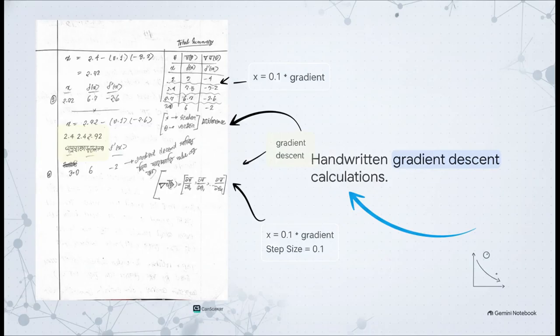And you can actually see this trial and error happening line by line right here. The student multiplies the gradient by a step size of 0.1, subtracts it, and watches the value physically adjust from 2 to 2.4 to 2.72. I mean, it's literally the heartbeat of an algorithm learning from its mistakes.